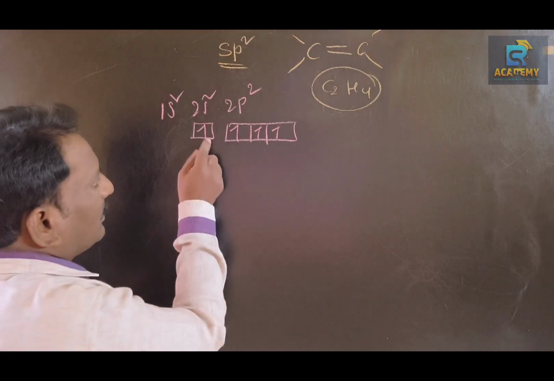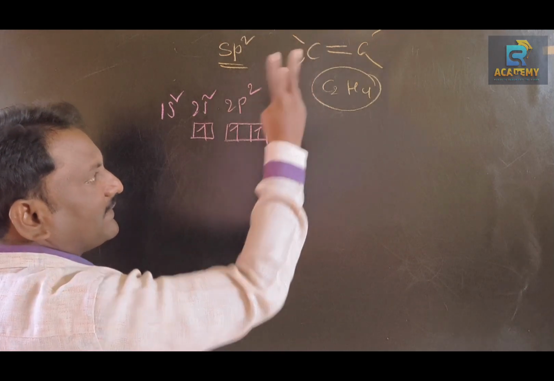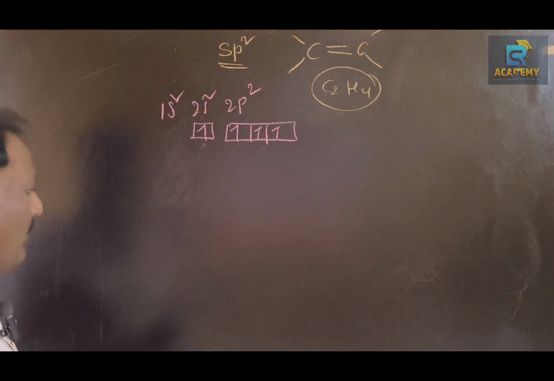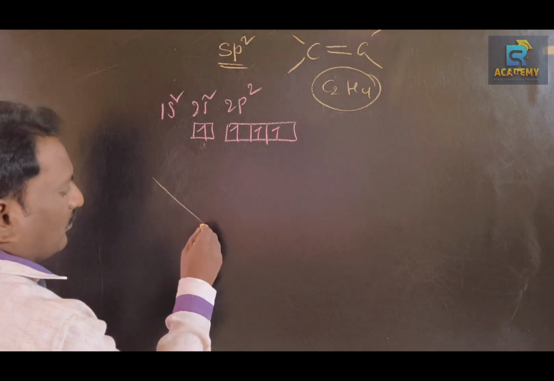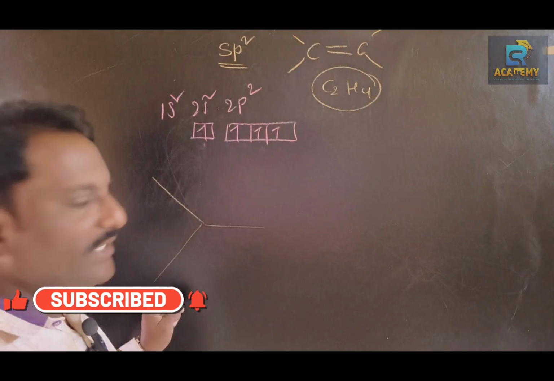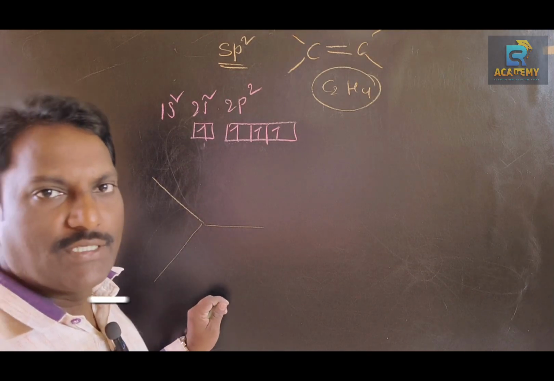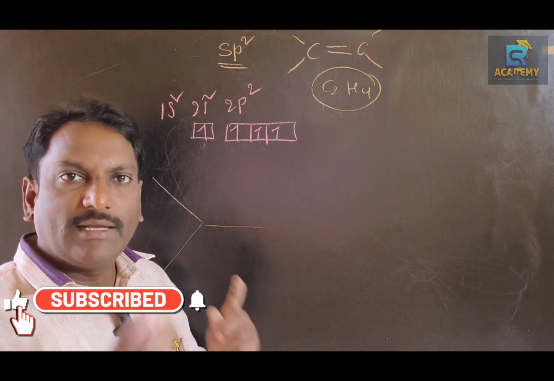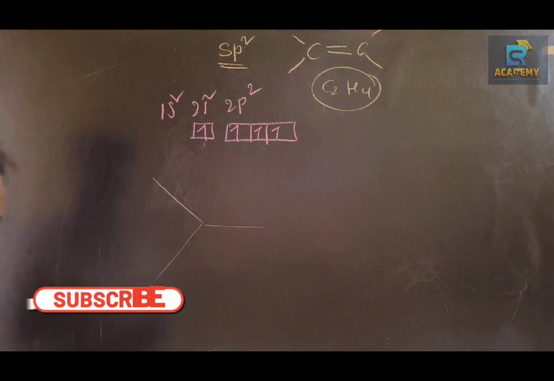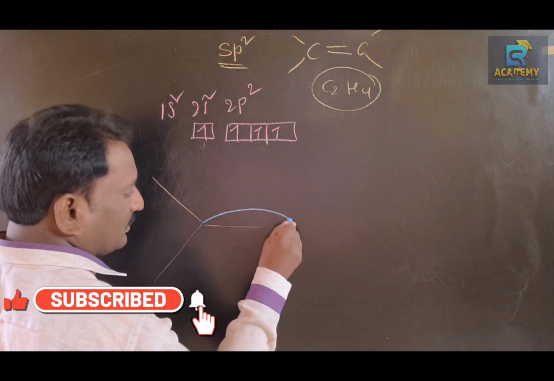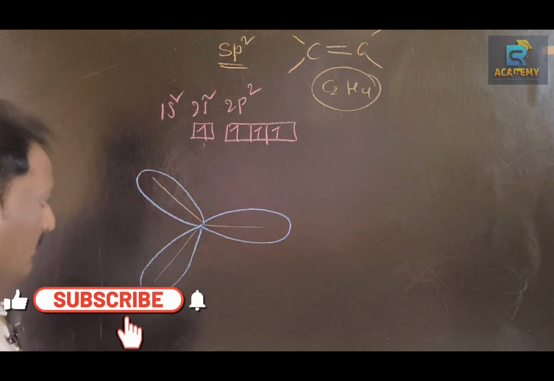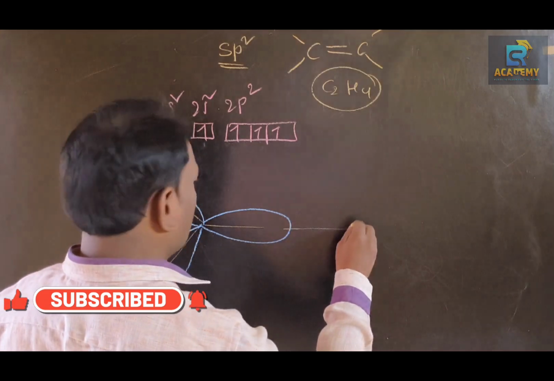In this one, we require only 3 orbitals, so that's why 1 s orbital and 2 p orbitals undergo hybridization, out of 1 s orbital and 3 p orbitals. 1 s orbital and 2 p orbitals of each carbon undergo sp2 hybridization and give equal energy sp2 hybridized orbitals. Okay, right? Then what about the other carbon atom? This is another carbon atom.